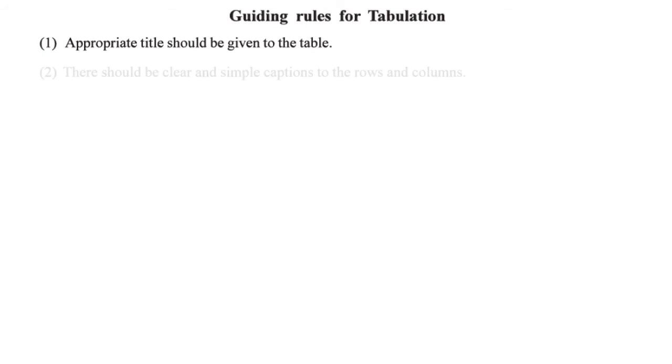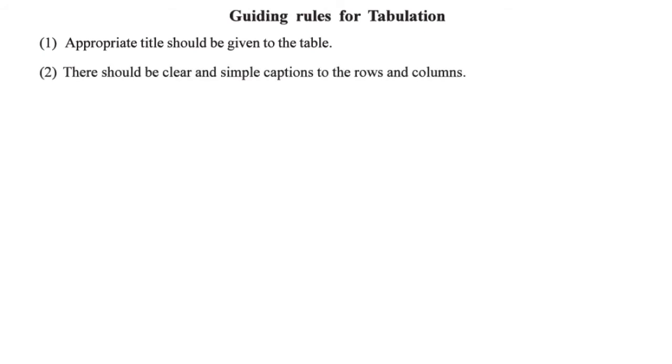The second topic which we are going to study is the guiding rules for tabulation. That means how can we prepare a good table. An appropriate title should be given to the table. Now it is very important. For example, "Table showing the designation of employees of so and so bank for so and so period", that's an appropriate title. So we must give a title to the table, which you will see I have given to almost all the sums which I will be doing in the future.